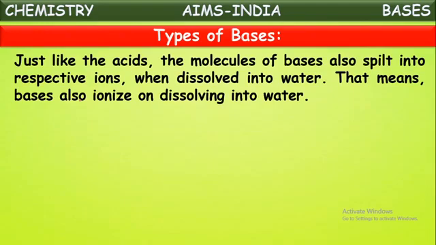So this happens in acids. When acids are dissolved in water, they form positive and negative ions, which we call ionization of acids. In the same way, bases also ionize on dissolving in water. That means base molecules, on dissolving in water, separate into respective positive and negative ions.